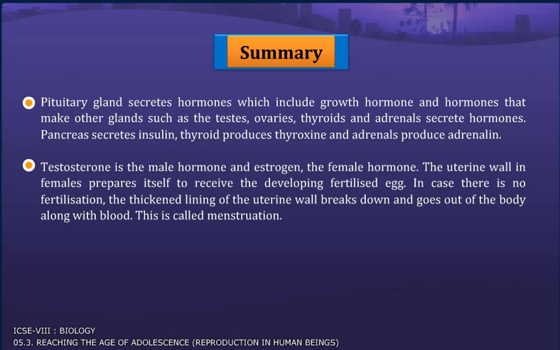The uterine wall in females prepares itself to receive the developing fertilized egg. In case there is no fertilization, the thickened lining of the uterine wall breaks down and goes out of the body along with blood. This is called menstruation.